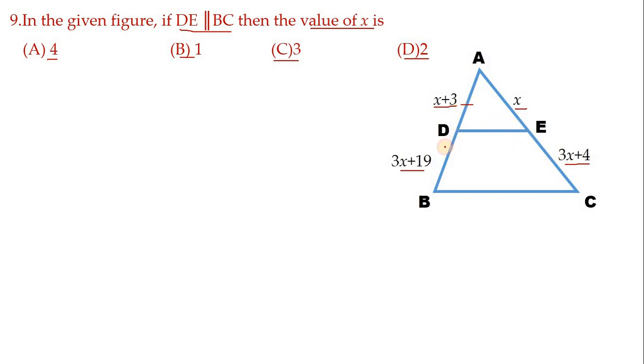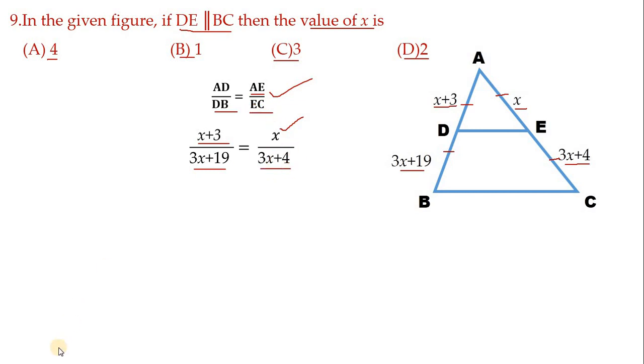So AD by BD, AE by EC, this definitely belongs to Thales concept. Hence let us use Thales theorem. So we can write like this. Now substitute the values. So we get this. AD value is x plus 3, DB value is 3x plus 19, AE value is x, EC value is 3x plus 4.